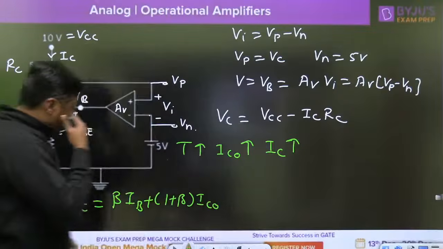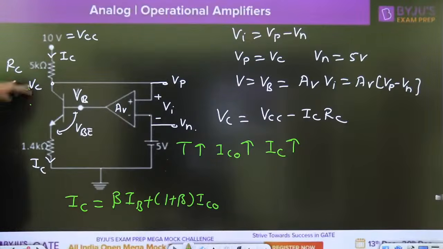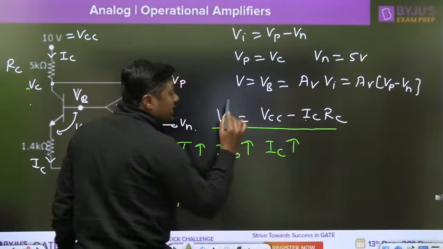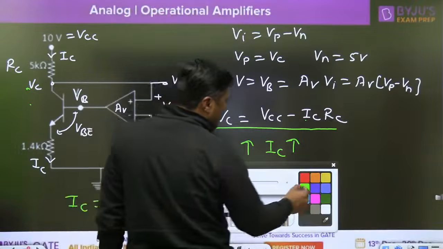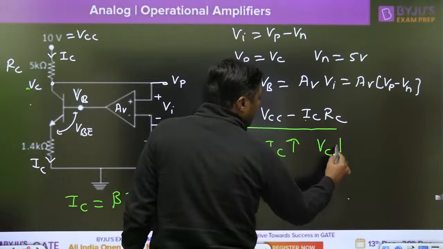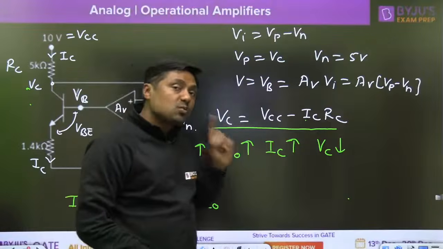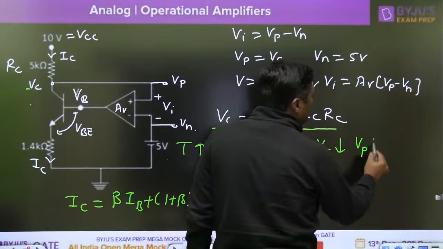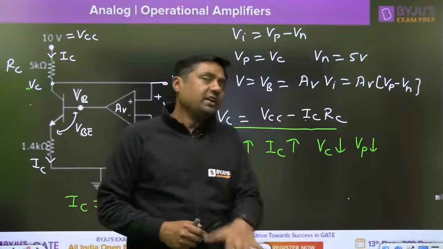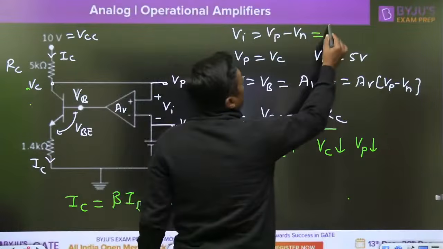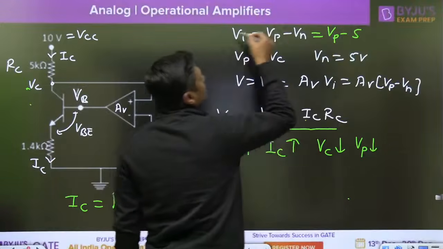That is the problem. But what will happen in this circuit? When the temperature increases, ICO increases, IC increases. But once IC increases, what about the VC? Since IC increases, it is multiplied with the RC, and that's why the VC will decrease. When the VC will decrease, what about the VP? Because VP is VC. So positive terminal voltage will decrease for the operational amplifier. When the VP will decrease, what about the VI? VP minus VN. So VN is fixed at 5 volt. VP minus 5. So VP will decrease means VI will decrease.